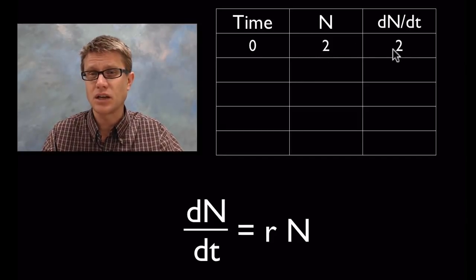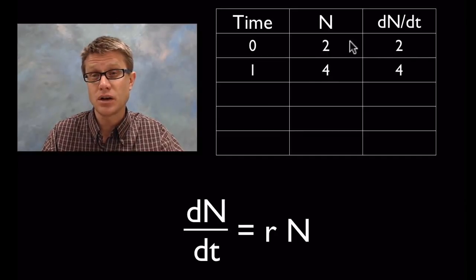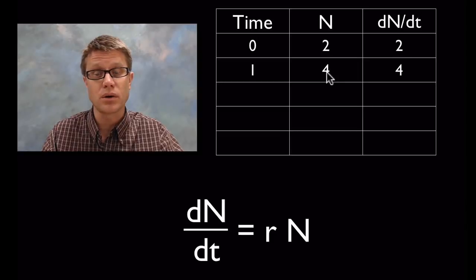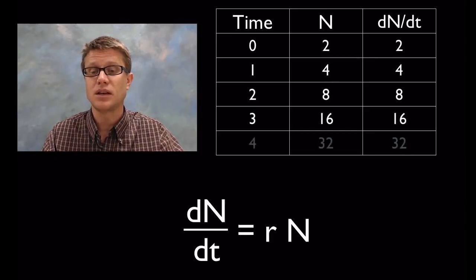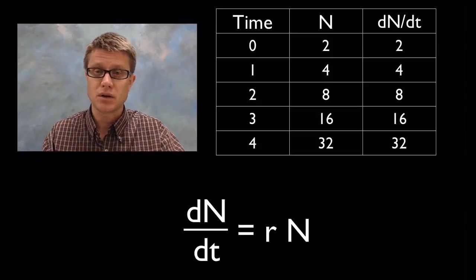What happens to that change in N? Well, that's going to give me my new population. So I'm taking 2 here plus 2 here, and now I have 4. What's my change in N over time for the next one? Again, since our r is 1, it's going to be 4 again. And so we're going to have 8, we're going to have 16, we're going to have 32. So if we were to graph that, that's going to give us that J-shaped curve.